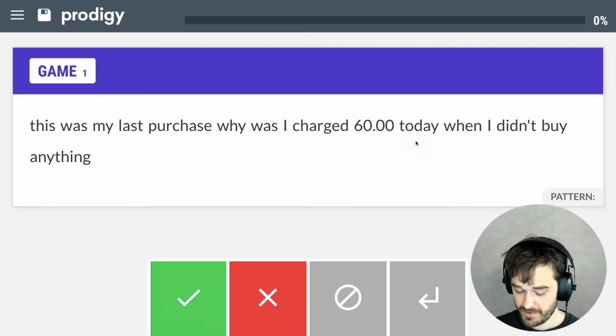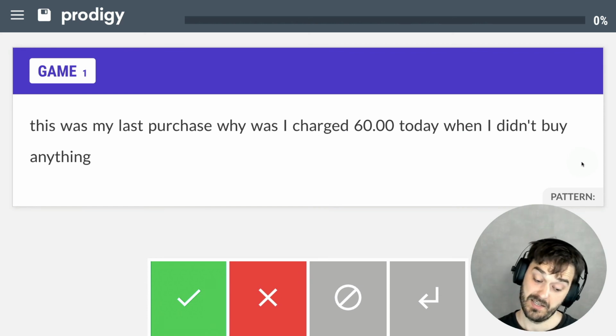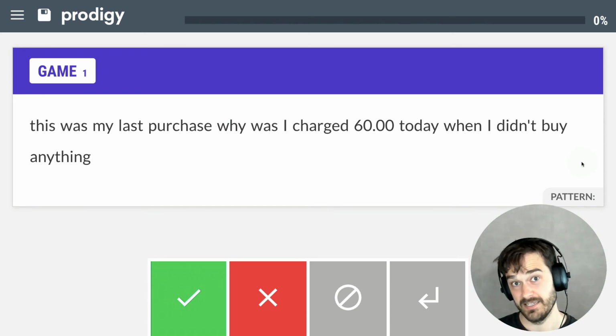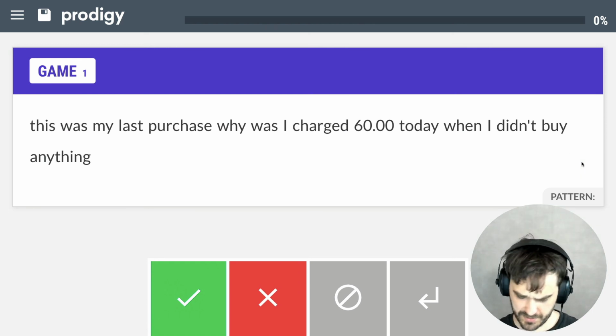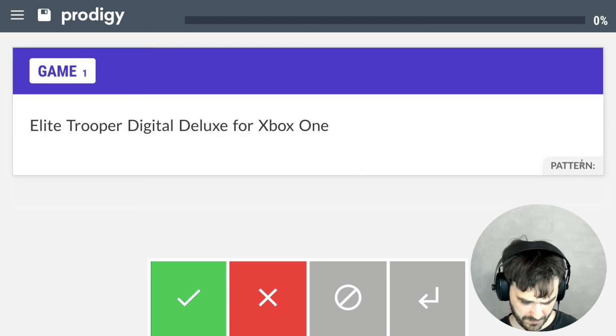Now, one thing to remember is that we are, of course, also going to be seeing some examples where none of the patterns match. And that's typically also just a good thing, because we wouldn't want a machine learning algorithm to think that every example has entities in them. So that's just good to observe. So in this case, I can hit accept. Yes, it got this one correct as well.